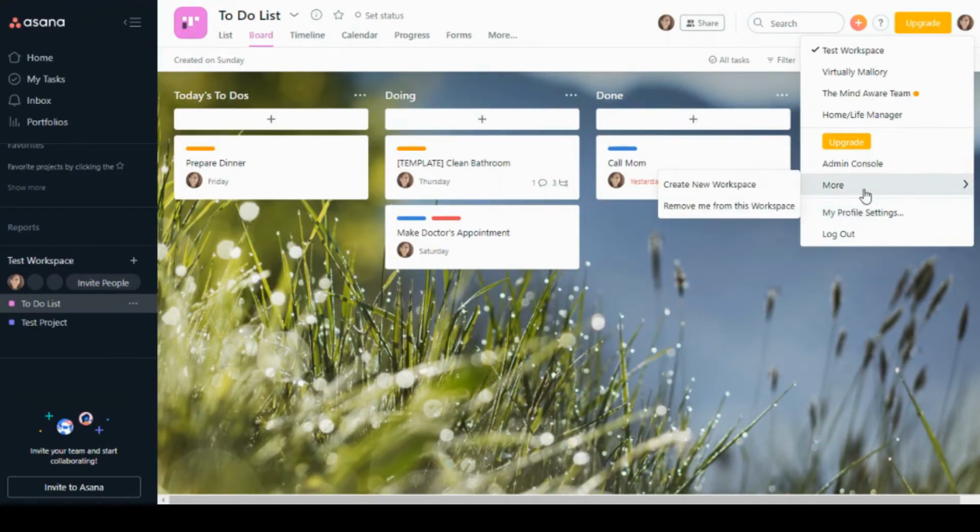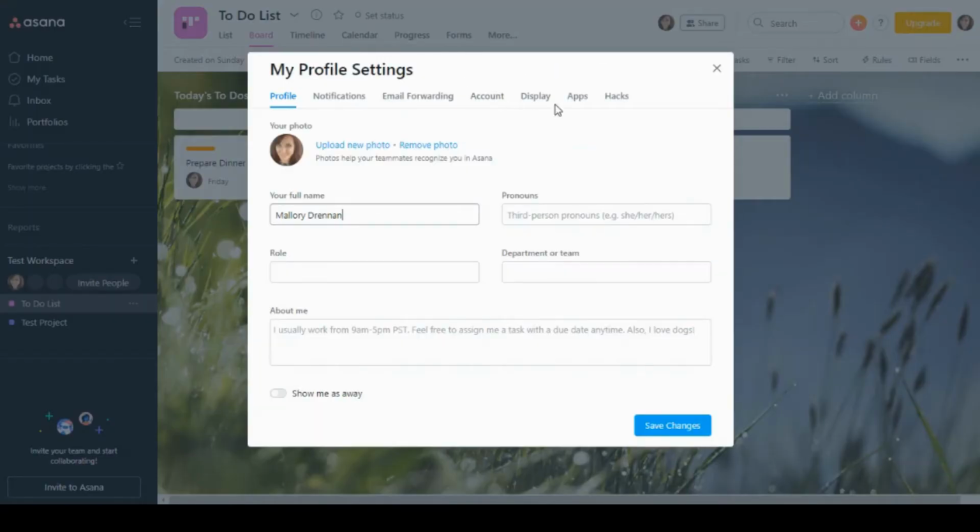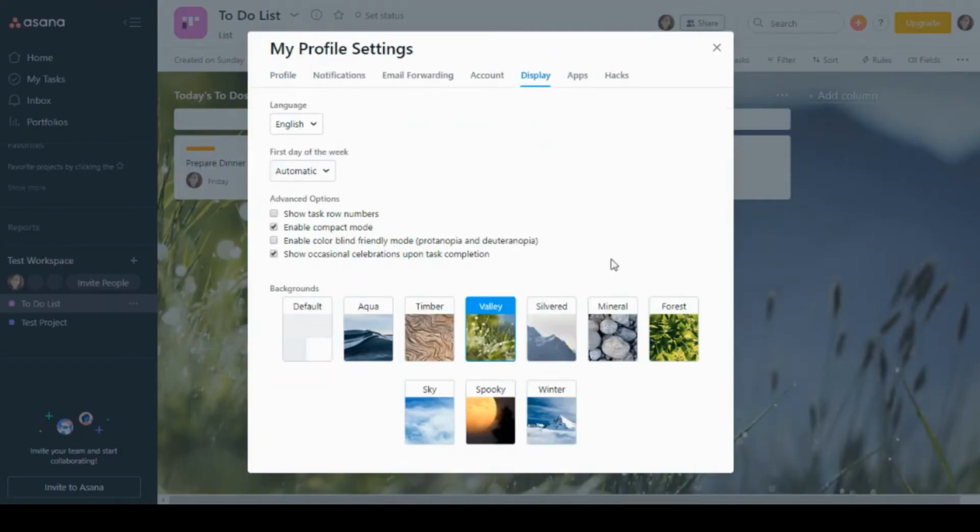And if you click on where it says my profile settings, you go to display, and these are your only options for your background images. So you don't have near the amount of selection as you do within Trello. So if these are okay with you, then that's perfectly fine. Whatever your preference is.